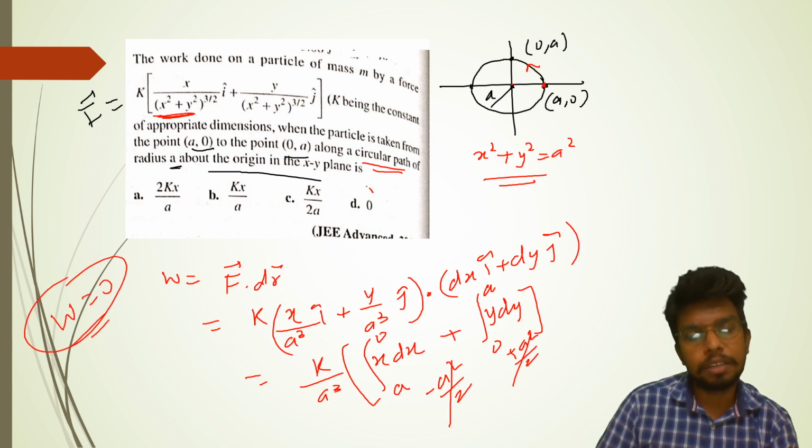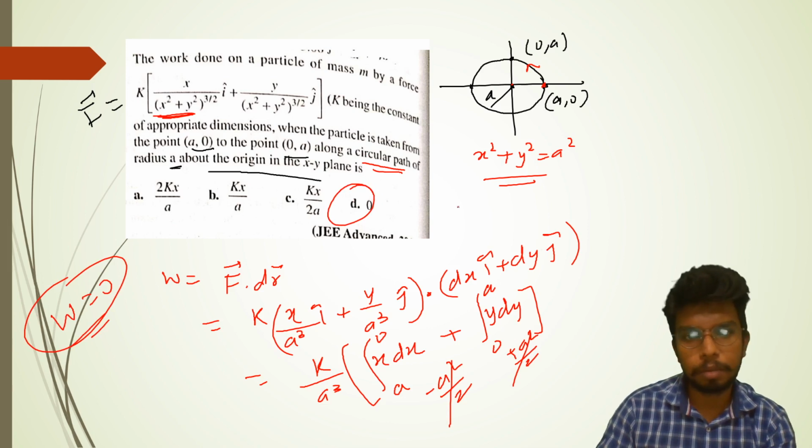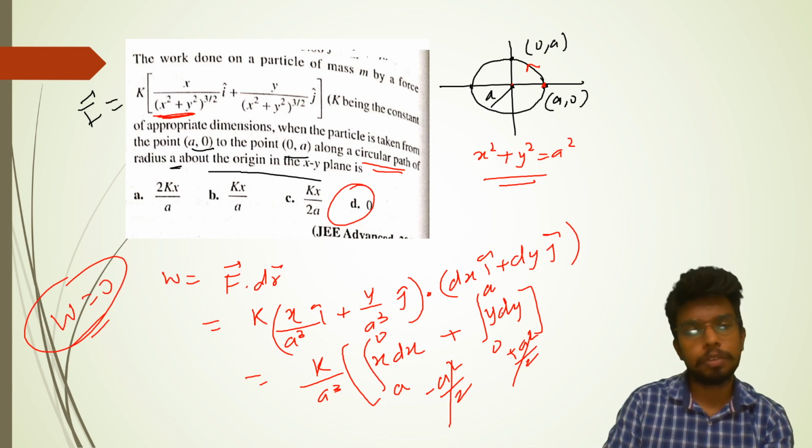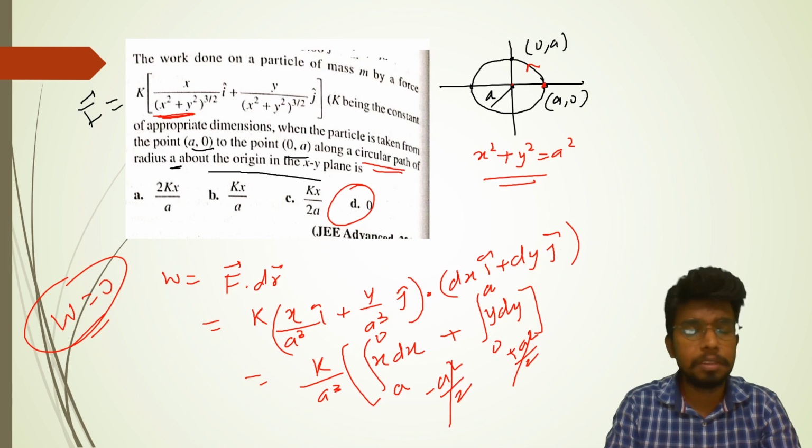In 90% of cases the result comes out to be 0 only. So this will come out to be 0 because both of these will get cancelled out. Most of the time in JEE Advanced, if the option is 0, in physics specifically, the chances of it being 0 are more.